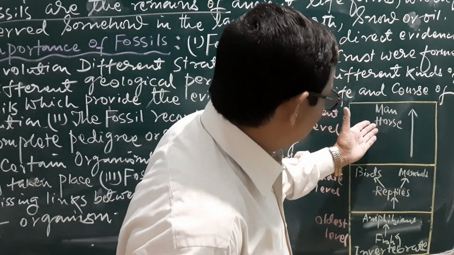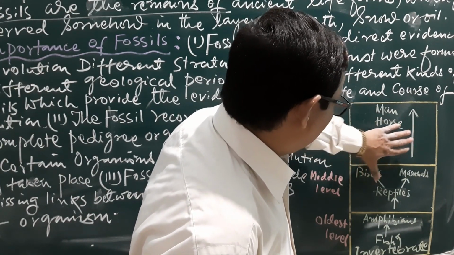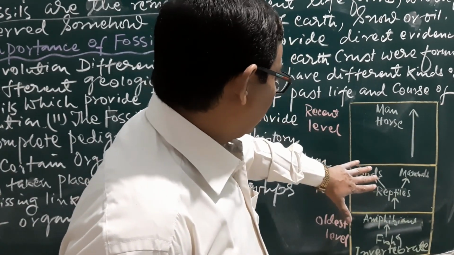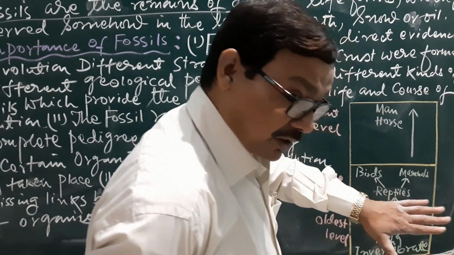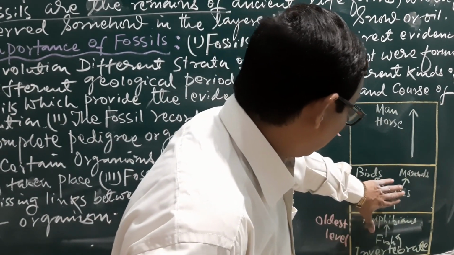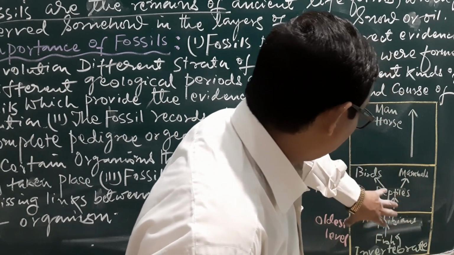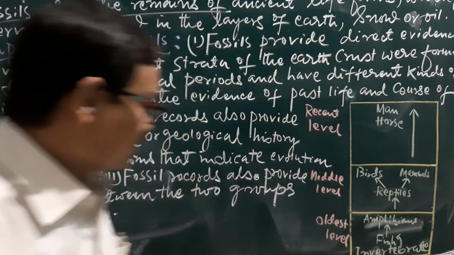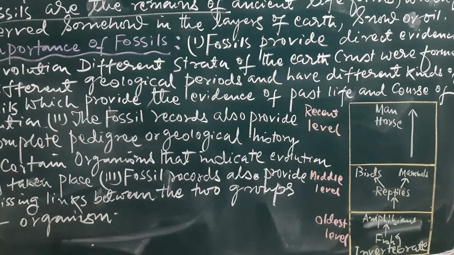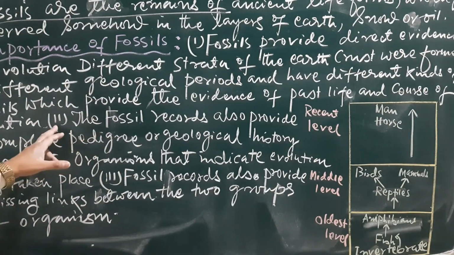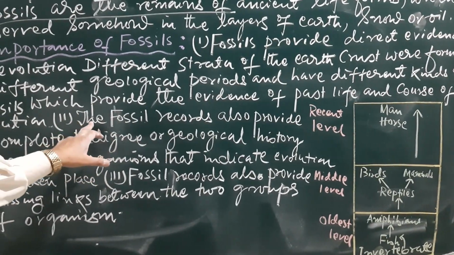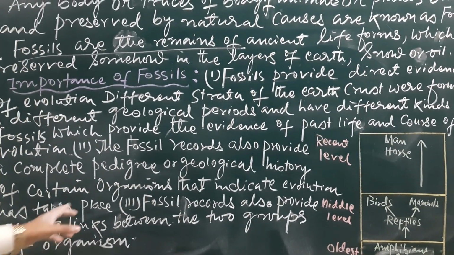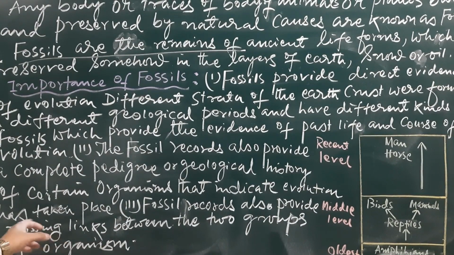And in this way you may see here, like the man and horse, the fossils of these organisms we will get from the recent level, that means the uppermost and upper level. From the middle level we will get the fossil records of birds, mammals and reptiles also, and at the oldest level we will get the amphibians, fish and other invertebrates. Depending upon this fact, the second point: the fossil records also provide a complete pedigree or geological history of certain organisms that indicate evolution has taken place.